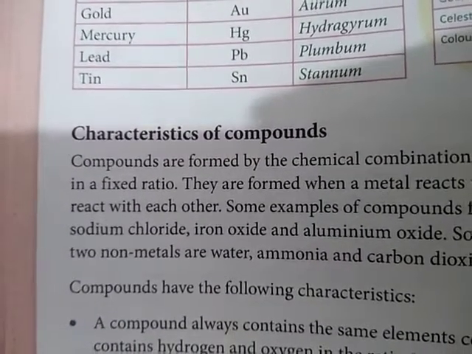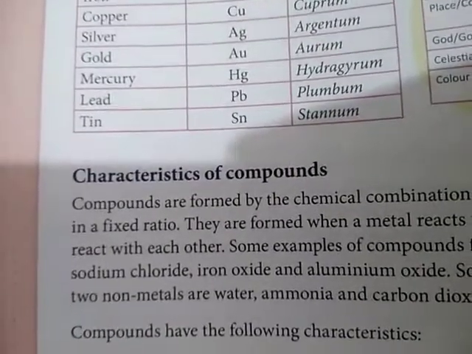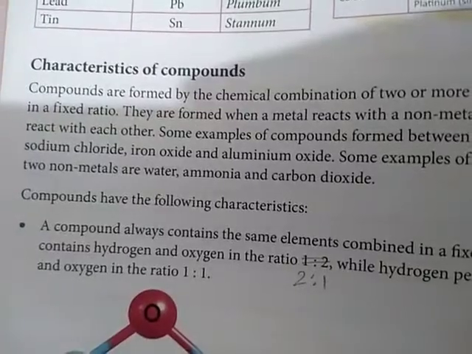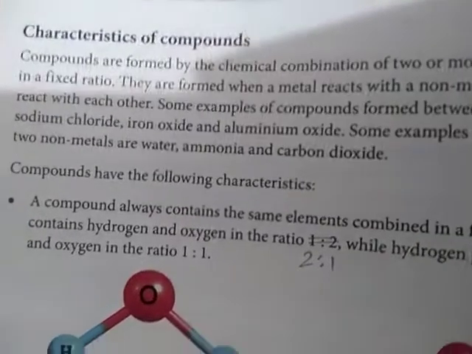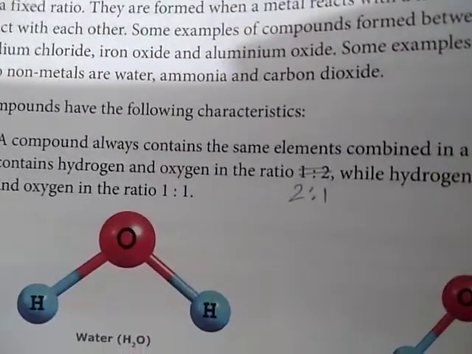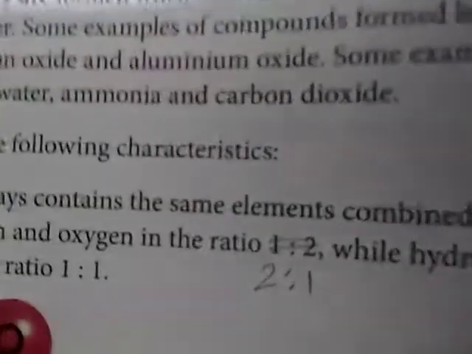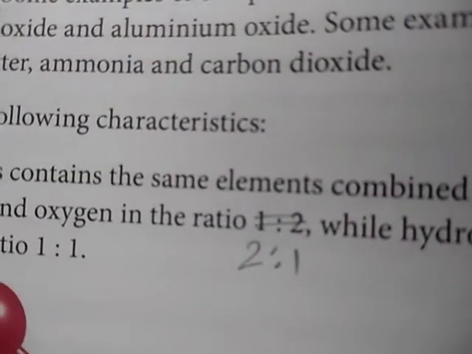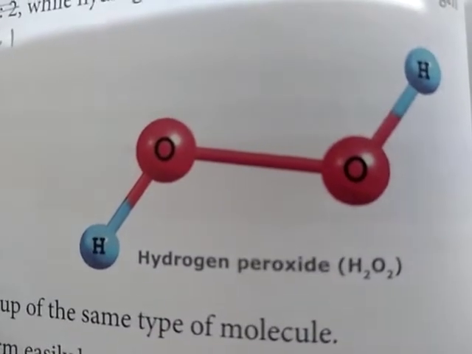Good morning, students. Dear students, till now we have discussed the characteristics of compounds. So in a compound, elements are present in a fixed ratio. One example is H2O, 2 hydrogen and 1 oxygen. So the ratio becomes 2:1. And in case of hydrogen peroxide, 2 hydrogen and 2 oxygen are there. So the ratio will become what? 1:1.